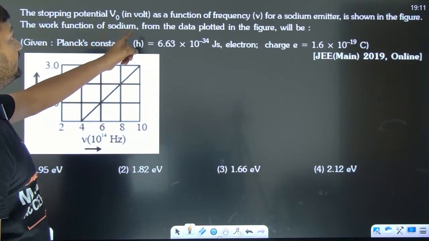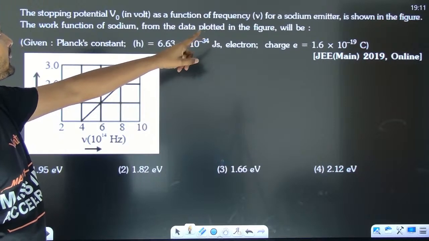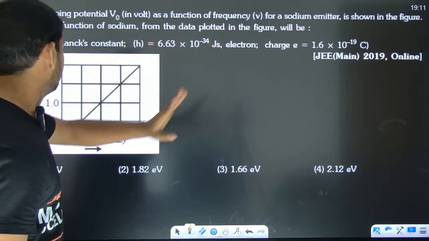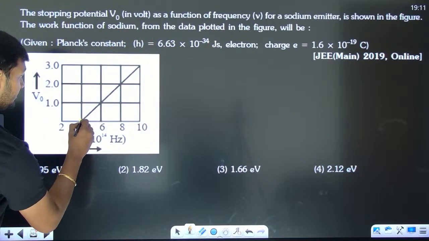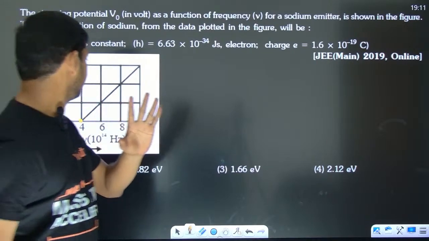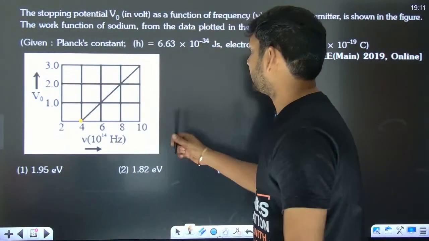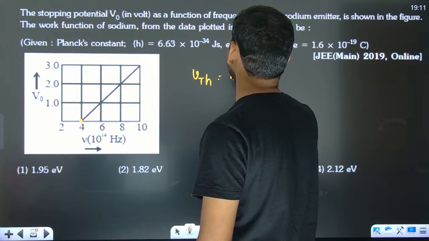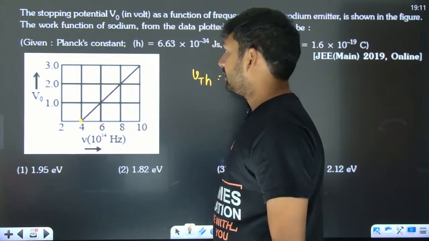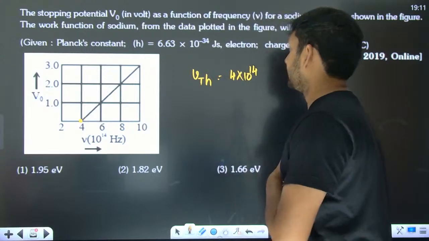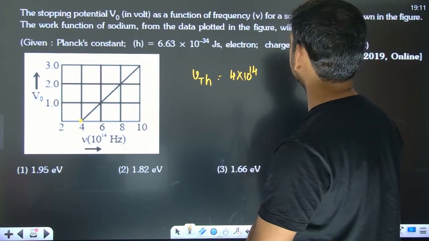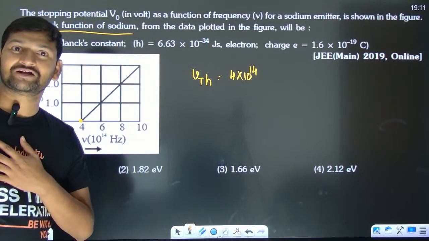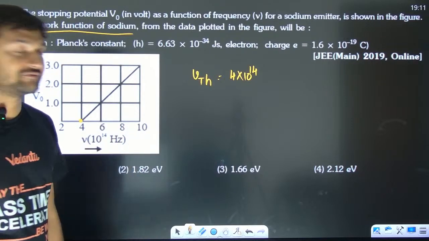The stopping potential V naught as a function of frequency nu for a sodium emitter is shown. Find the work function of sodium from the data plotted. Look, you can clearly see that the threshold frequency is 4 into 10 to the power 14. So threshold frequency is 4 into 10 to the power 14. Okay. Fine. Now what are they asking? Oh, they are asking work function, right?